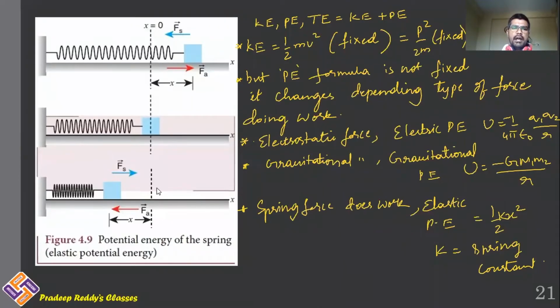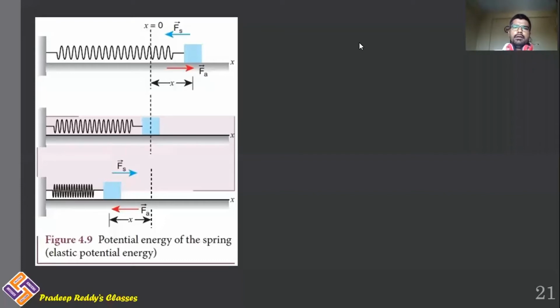Corresponding to that work done, how much energy is gained by the spring, we will be learning that today, and we will be finding the equation for elastic potential energy due to work done by the spring force. As potential energy varies from system to system, now let us find the elastic potential energy of the spring.